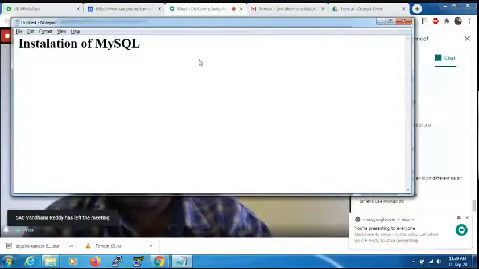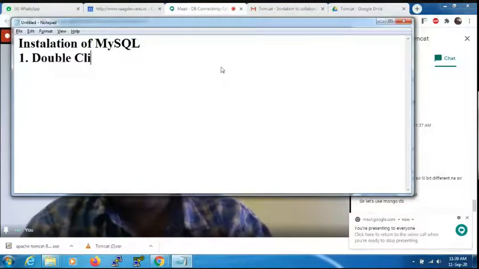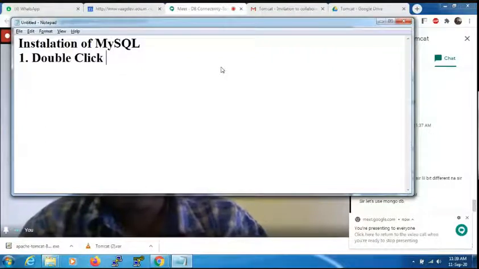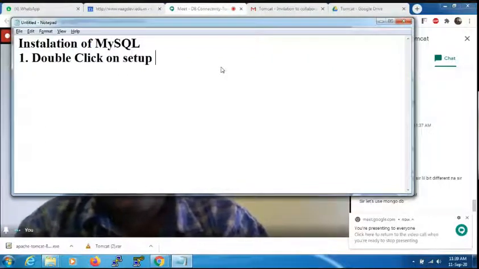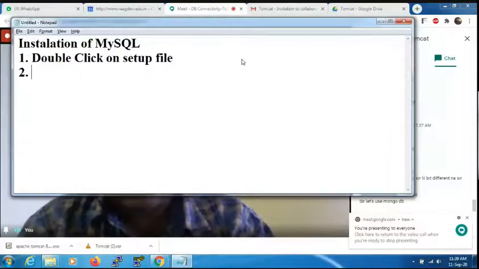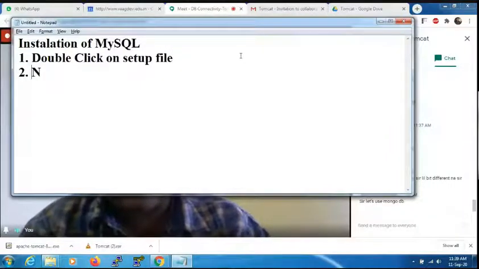The first simple step here: double click on the setup file. Go for next, go for next and continue, and so on.